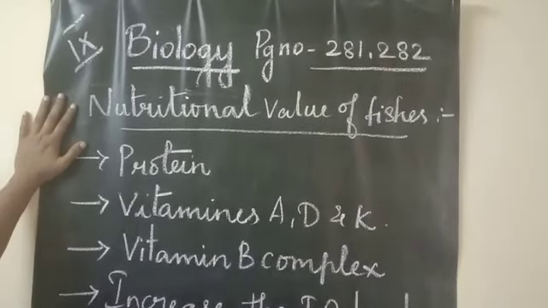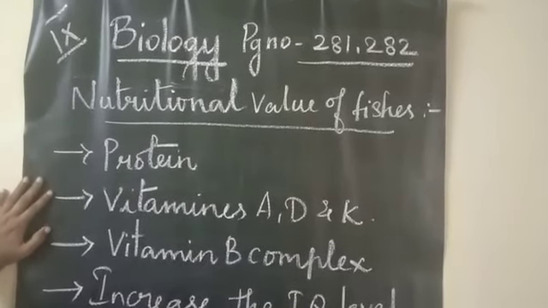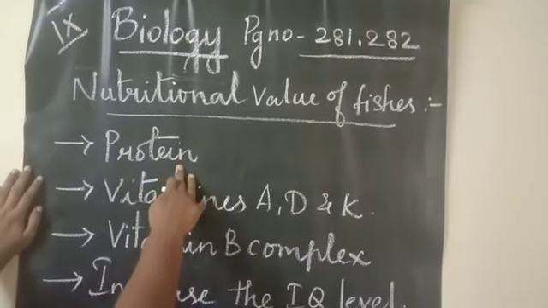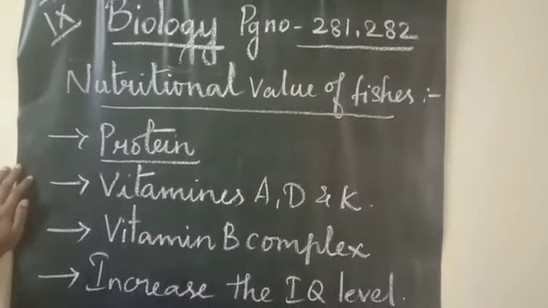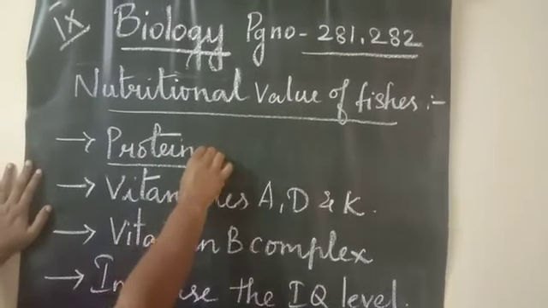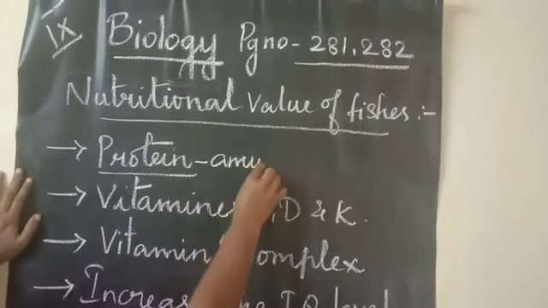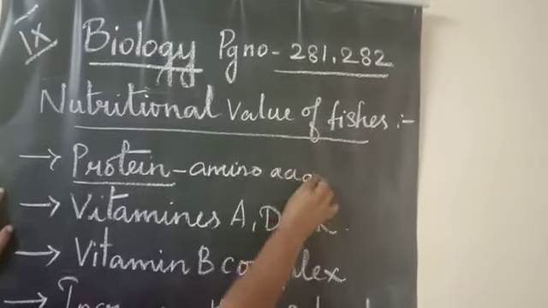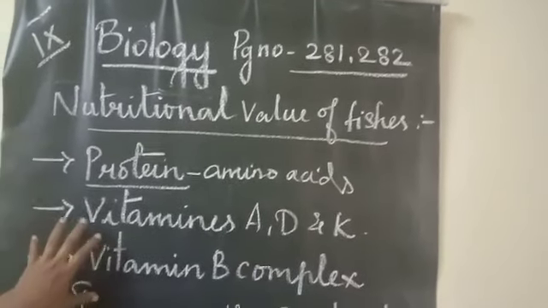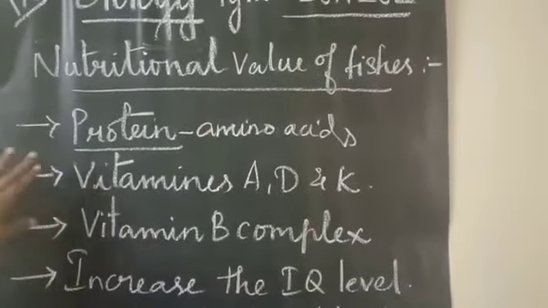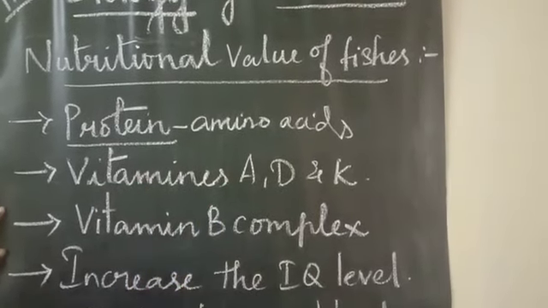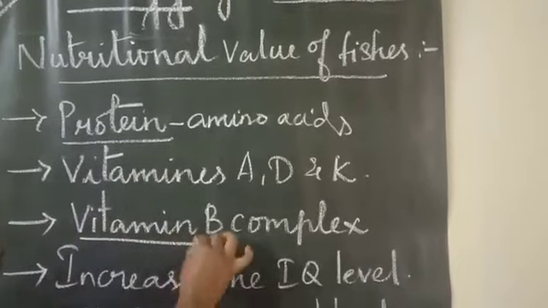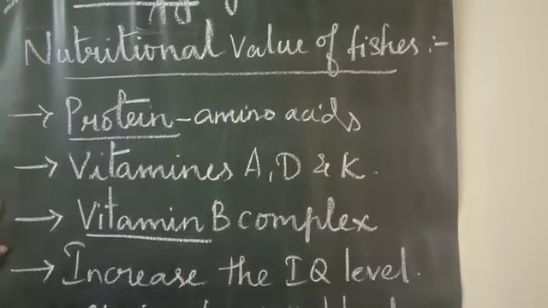Next, we are going to see the nutritional value of fishes. In this, seafoods are rich in protein. The main content, if you see, is protein. Proteins are nothing but they are made up of amino acids. Okay. And it consists of vitamins. So proteins, vitamins, and minerals it consists of. Vitamins, if you see, it consists of A, D and K, and a special vitamin, the B complex vitamins also.